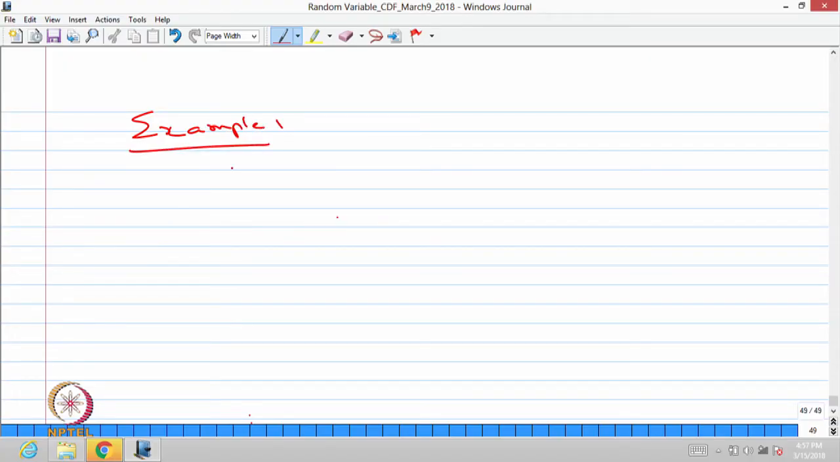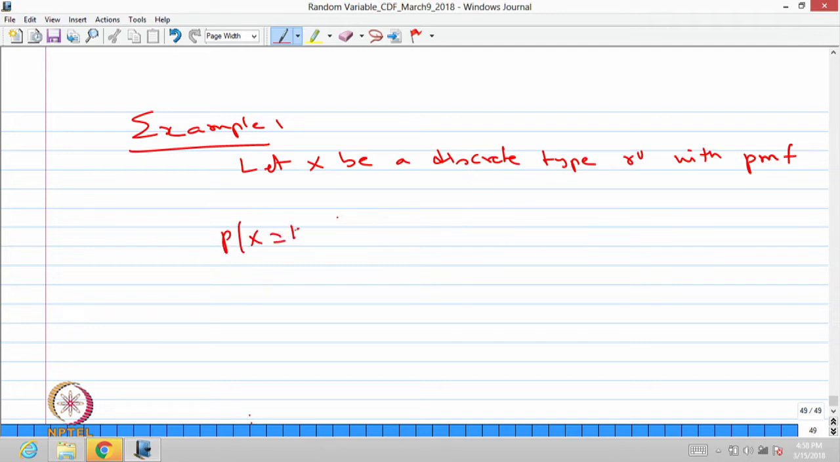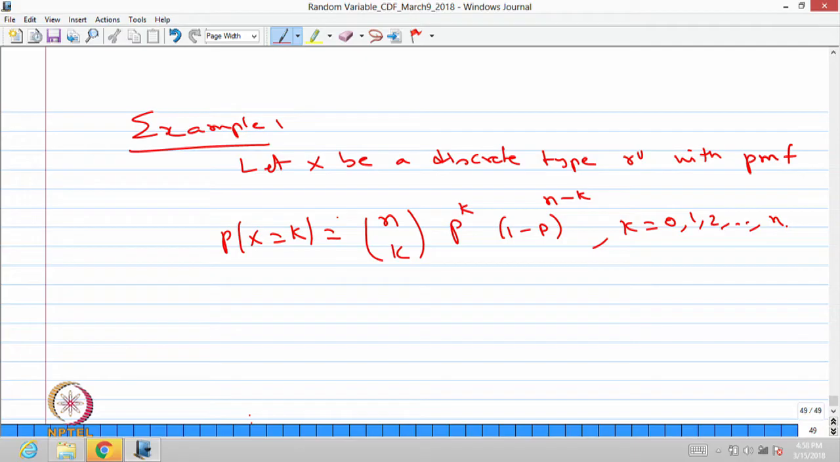Example 1. Let X be a discrete type random variable with probability mass function P of X equal to k, that is nCk p^k (1 minus p)^(n minus k), where k takes the values 0, 1, 2 and so on till n, where n is a positive integer. Otherwise, the probability mass function is going to be 0.